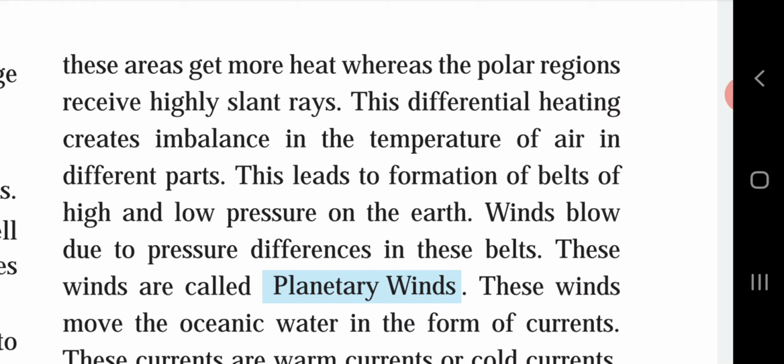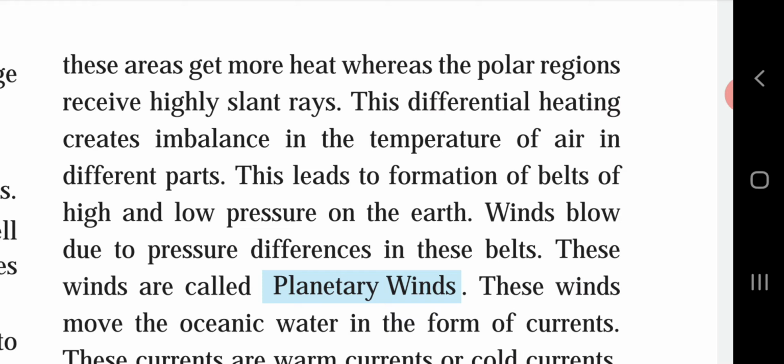This leads to formation of belts of high and low pressure on the earth. Winds blow due to pressure differences in these belts. As in the planetary winds content, we explained all this in the first semester exam. Due to pressure differences in these belts, these winds are called planetary winds.